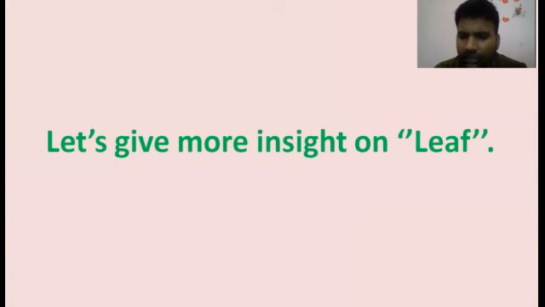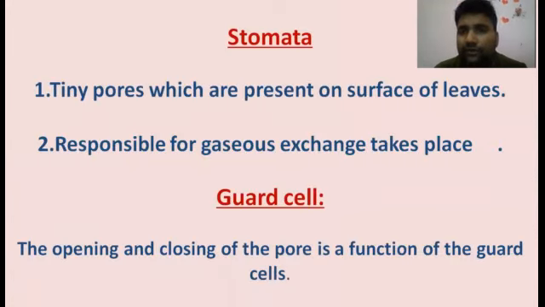Let's focus more on the leaf. Once you hold a leaf in your hand, you will see some pores over there, called the stomata. What does the stomata do? They are responsible for gaseous exchange. We have already said that plants take in carbon dioxide and release oxygen, and this goes through the stomata. There is one more part, called the guard cell. The opening and closing of the pore depends on the guard cell. If the leaf needs carbon dioxide, the guard cell opens, and if it doesn't need it, it closes.